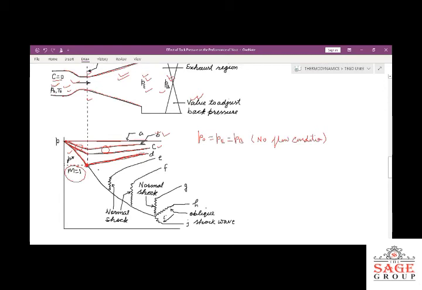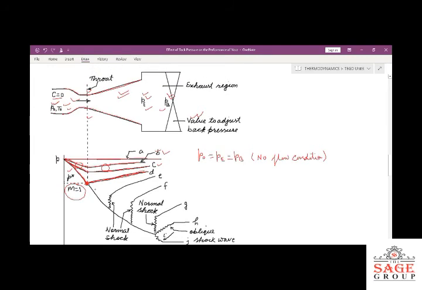If we further reduce the pressure by the valve here, what will happen in the divergent portion? Further, there is a drop in the pressure.